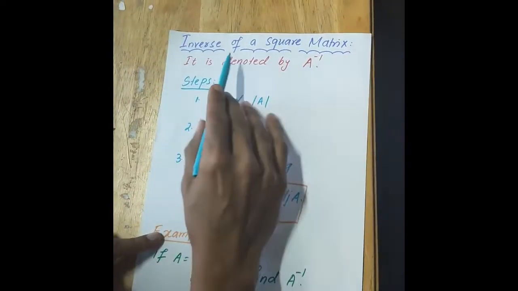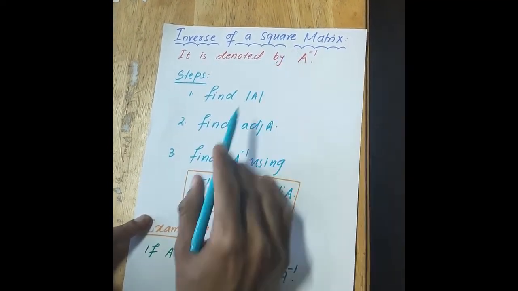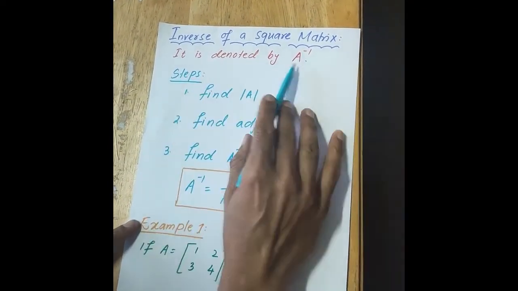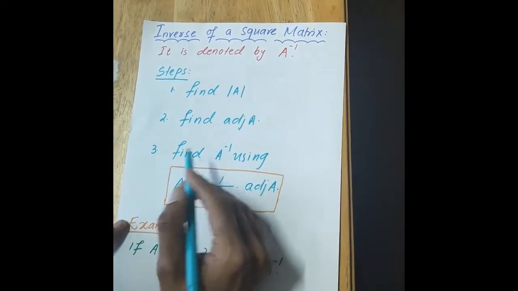In this video, we will be covering the inverse of a matrix. I'll also guide you on how to find the adjoint of the matrix directly without finding its cofactor. So we'll start with how to find the inverse of a square matrix. The inverse is denoted by A to the power minus 1, A inverse.